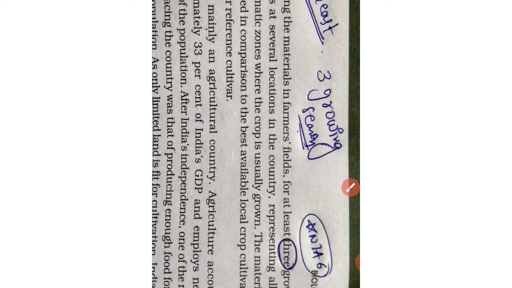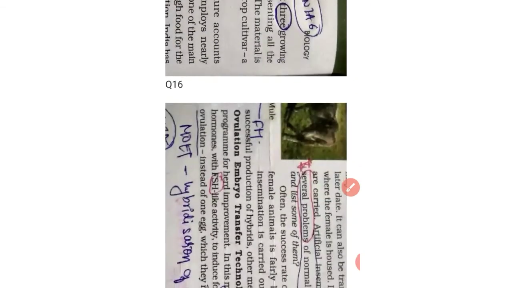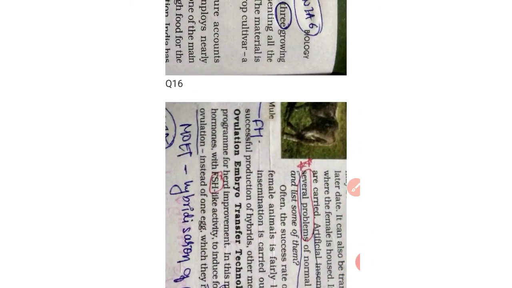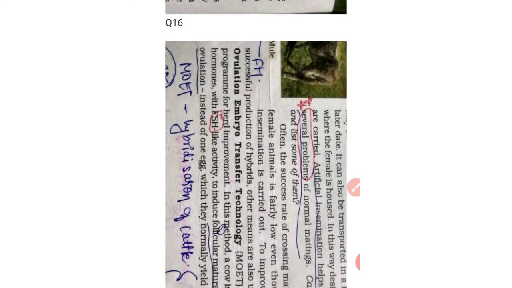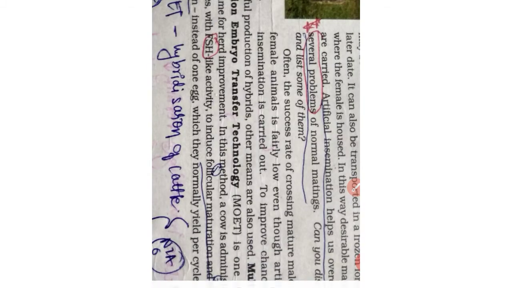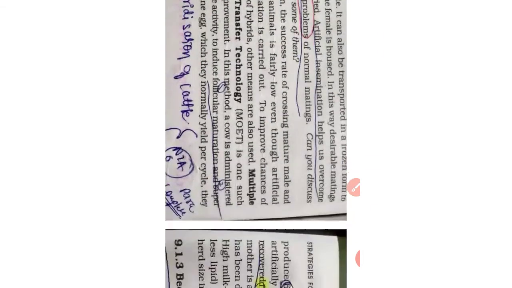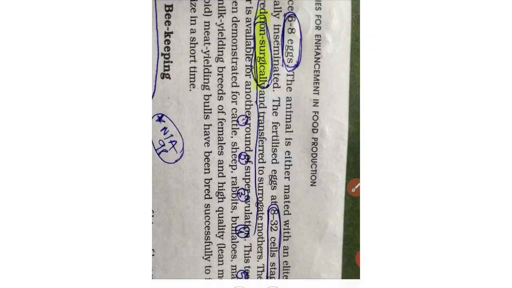And they have all. Next they ask about MOET. Okay, in question number 16 we are talking about the tough question, and in question number 16 they have given the MOET paragraph as it is, and they have given a blank here: the hormone has FSH-like activity, and the number of eggs is 6 to 8, not 8 to 16.